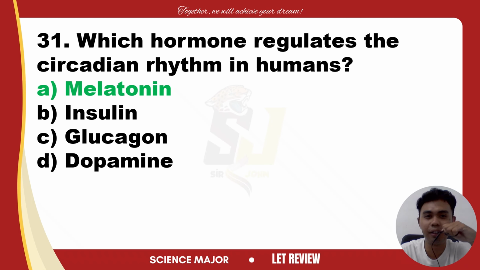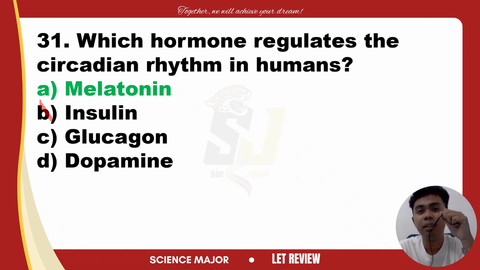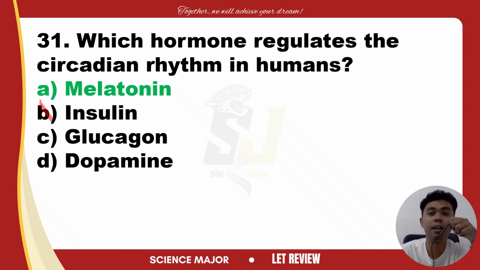Okay, that is the hormone responsible for regulating the circadian rhythm in humans. How about the other options? Let's talk about insulin. So, ano yung insulin? Insulin is a hormone produced by what organ? Okay, the pancreas. Again, insulin is produced by the pancreas.